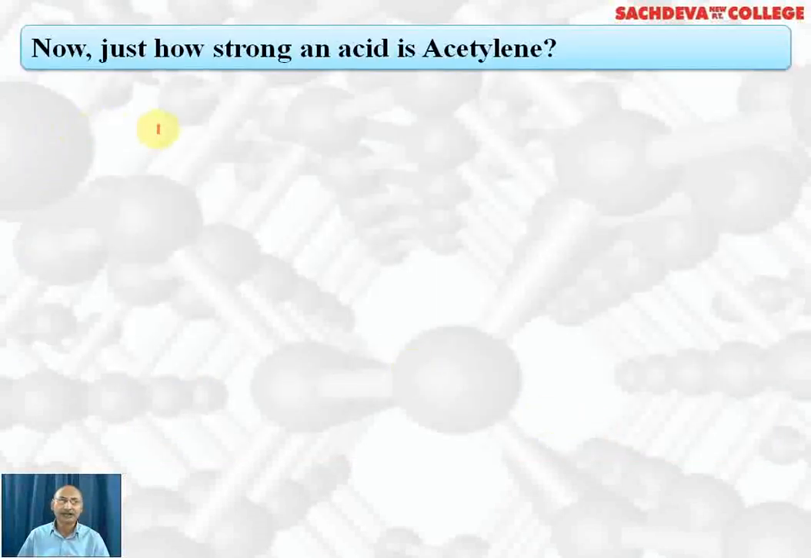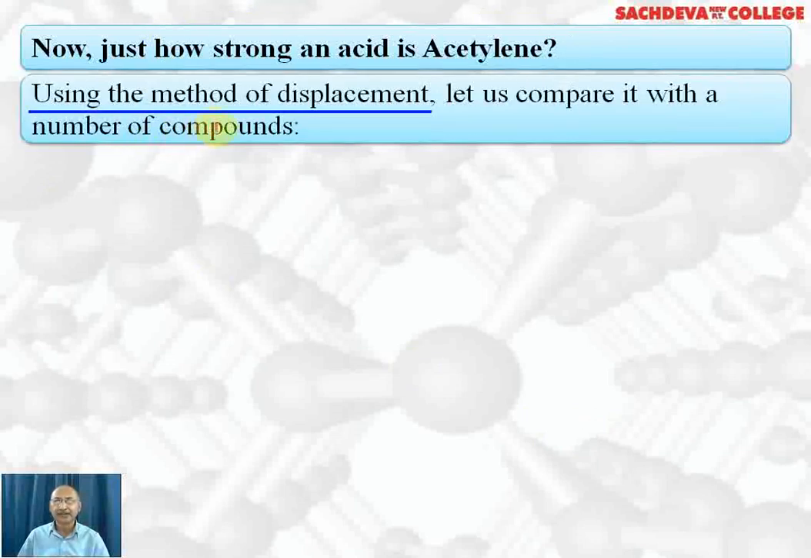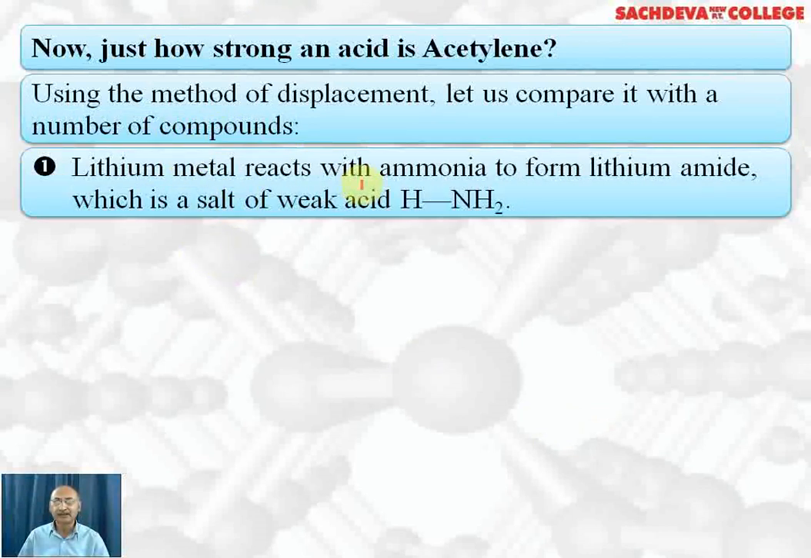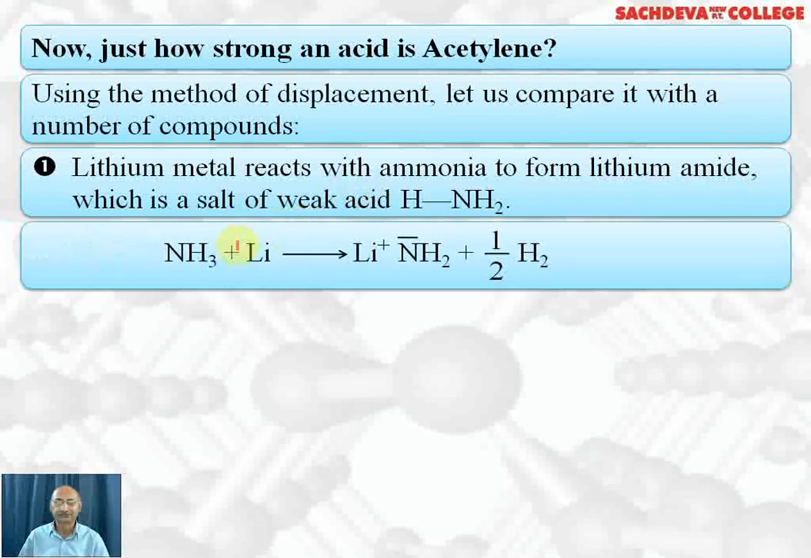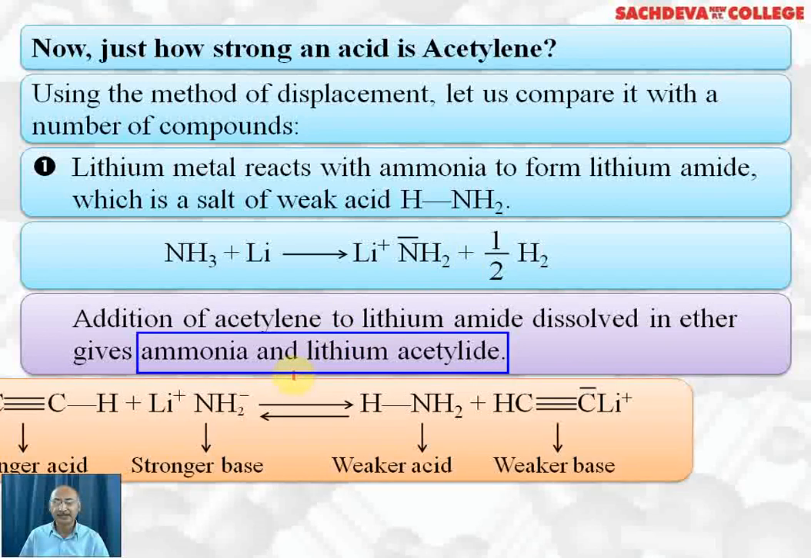Now we are going to take up how strong an acid acetylene is. Using the method of displacement, let's compare it with a number of compounds. Lithium metal reacts with ammonia to form lithium amide, which is a salt of a weak acid, that is ammonia. This lithium is reacting with NH3, forming lithium amide plus half mole of hydrogen. Addition of acetylene to lithium amide dissolved in ether gives ammonia and lithium acetylide.